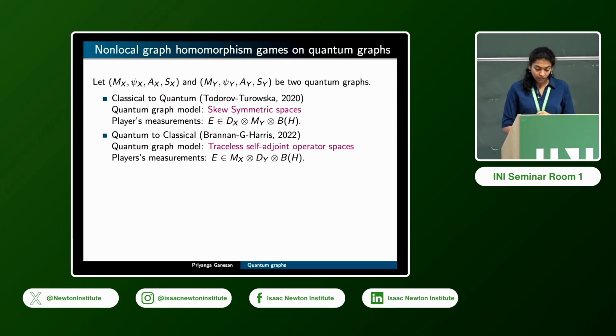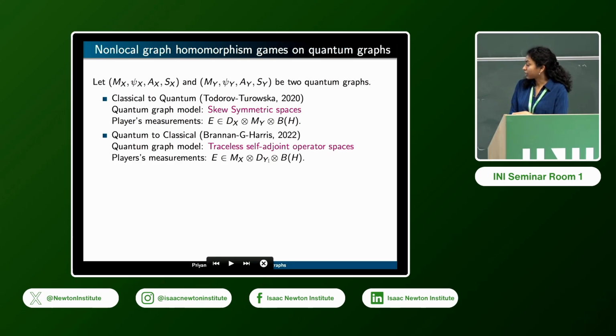And in this case, now you have certain operators, and these are projection valued measures that live in a space like this. So here the outputs are classical, so therefore this algebra is going to be commutative, whereas the input space is going to be quantum.